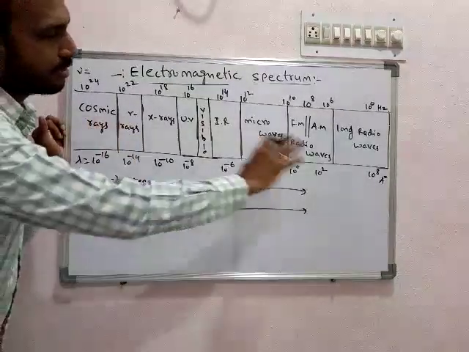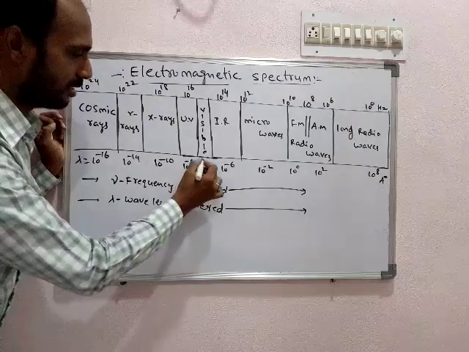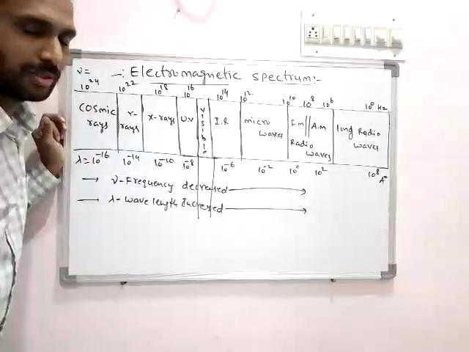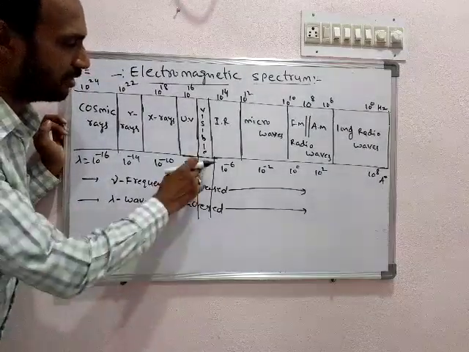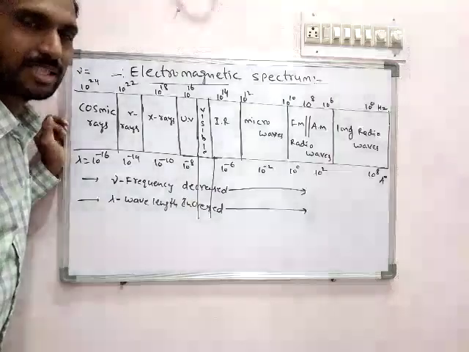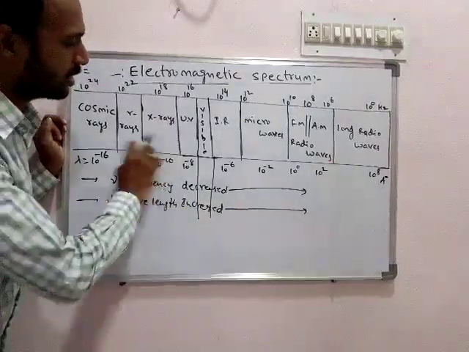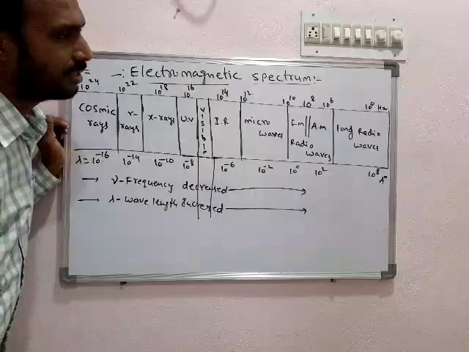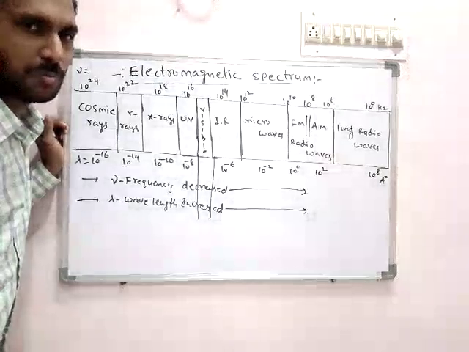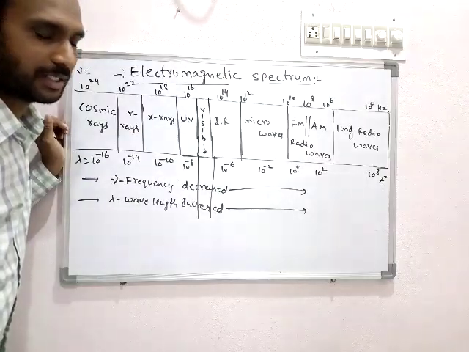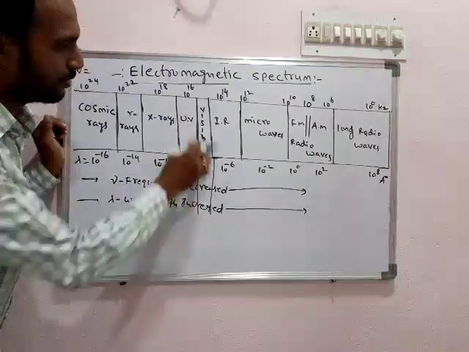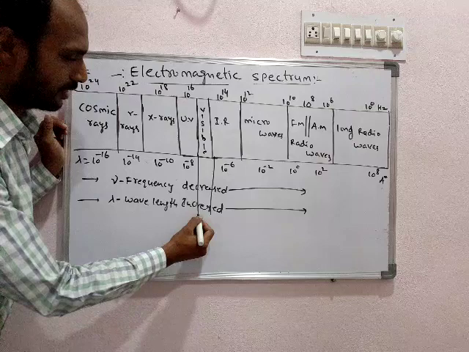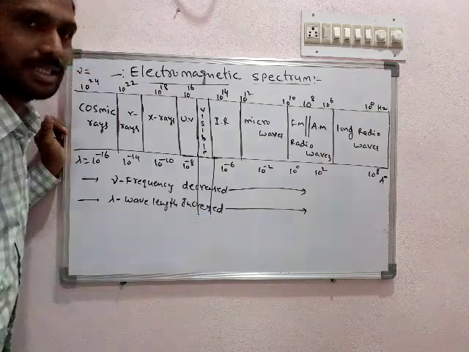Among all these radiations, we can directly see only the visible region with our naked eye, and the name itself says they are visible. We are unable to see all the other radiations with our direct eye. Others can be seen with the help of microscopes or other advanced technologies. But with the direct eye we are able to see only the visible region. The visible region consists of 7 colors.